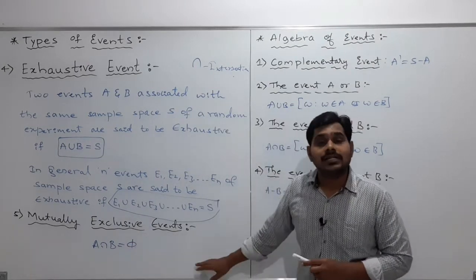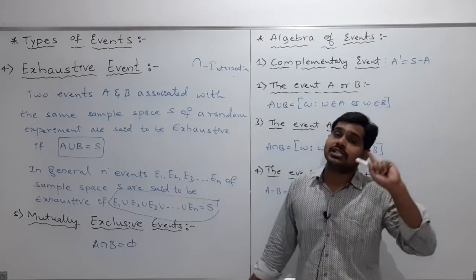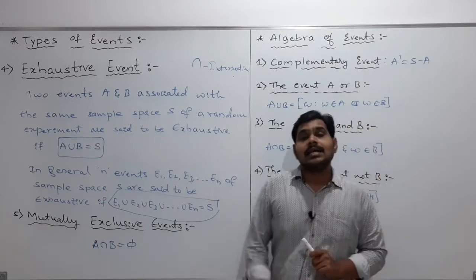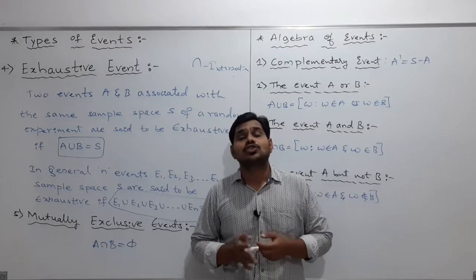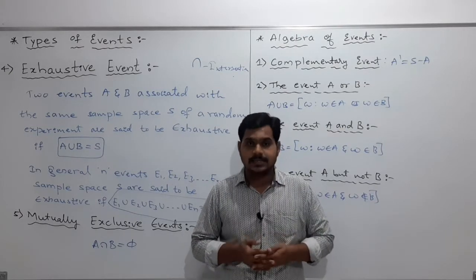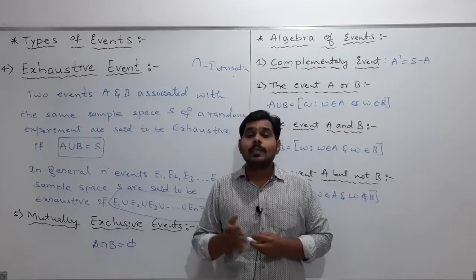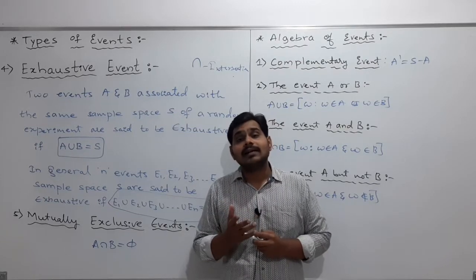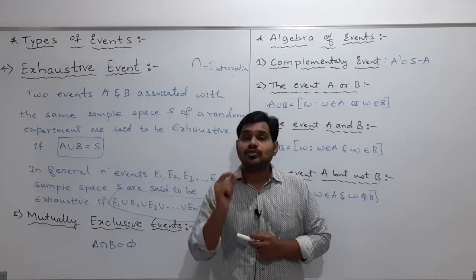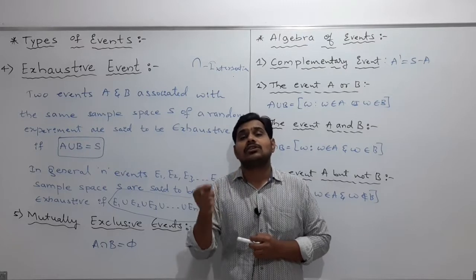My dear students, this condition we also discussed in sets. A and B are said to be mutually disjoint. Do you remember that? Yes, I think you may remember. So what is that? A and B are said to be mutually disjoint if A intersection B is equal to phi.